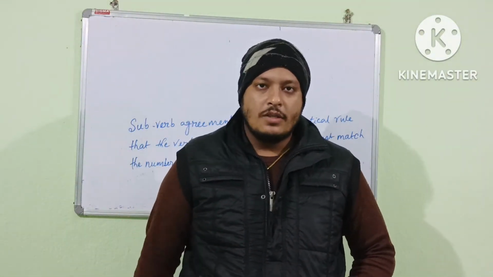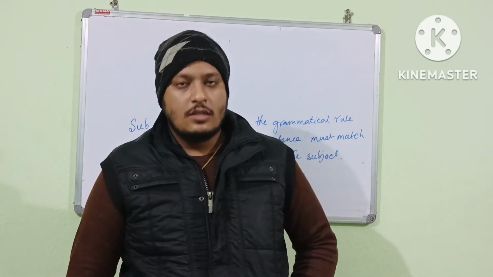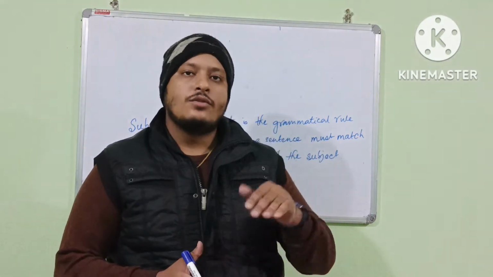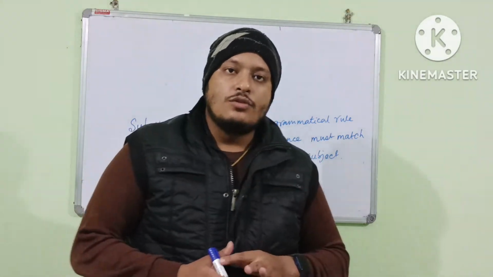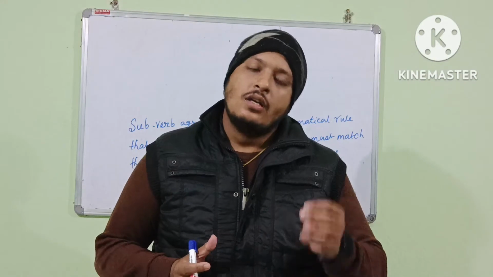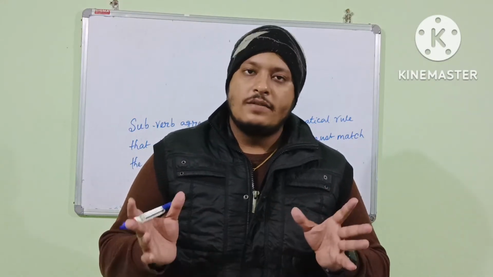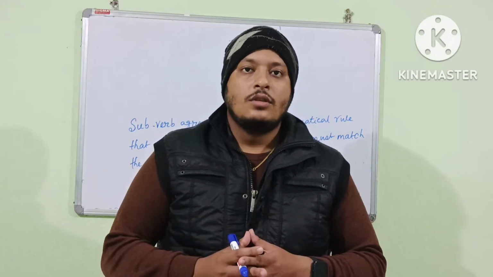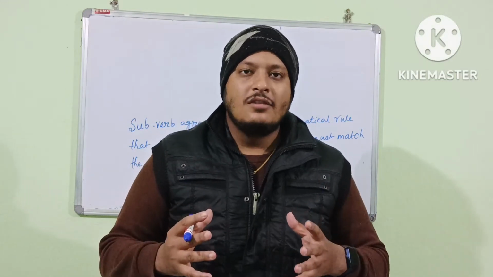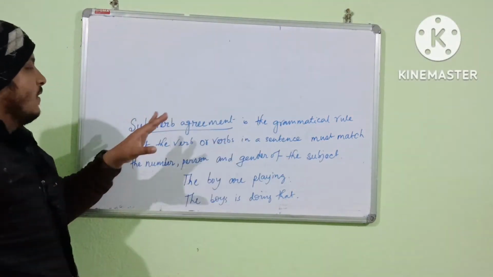Then our today's topic, as you know, I have said in my previous video that we are going to start subject verb agreement. जानते ही हो इससे पहले वाले जो वीडियो हम अपलोड किए थे उससे हम बोल चुके थे सब्जेक्ट वर्ब एग्रीमेंट वन ऑफ द मोस्ट इम्पॉर्टेंट पार्ट ऑफ इंग्लिश ग्रामर जो है वही होने वाला है कुछ 2 या 3 क्लासेस उसमें लगेगा आई हैव सेड बिफोर सो this is the time to learn. Let's start. Alright, you can see here I have already written subject verb agreement.